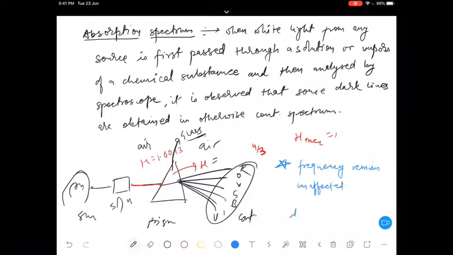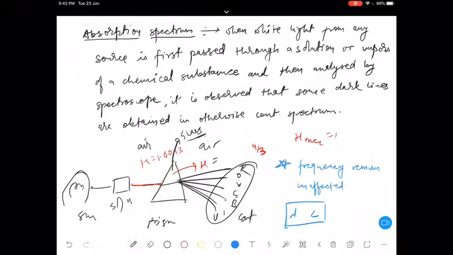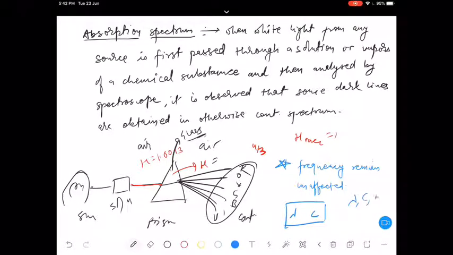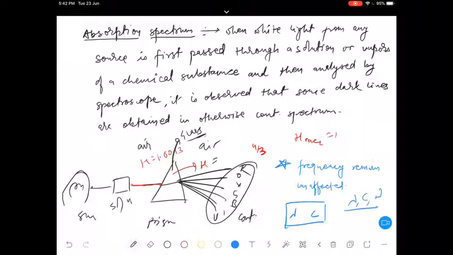Frequency will not change, but wavelength and speed, two of these factors, will change. Out of these three, lambda, c, mu, one will not change and two will change. You can find out which two. They are going to teach you that part in physics.